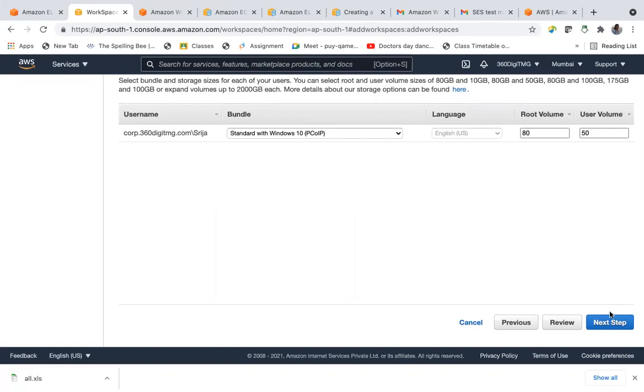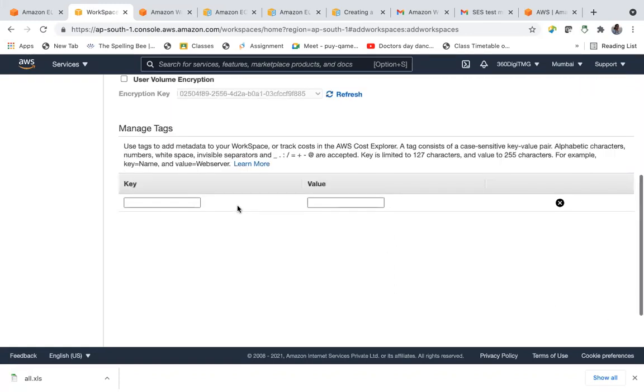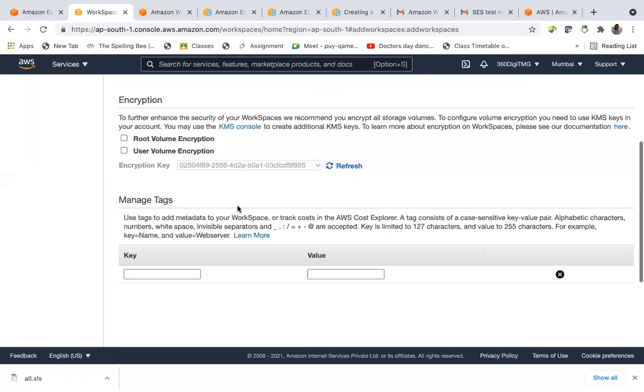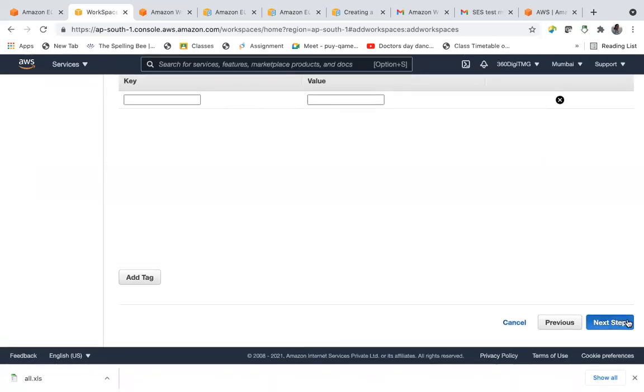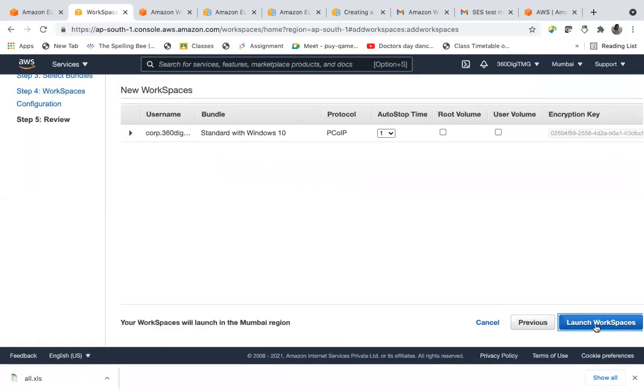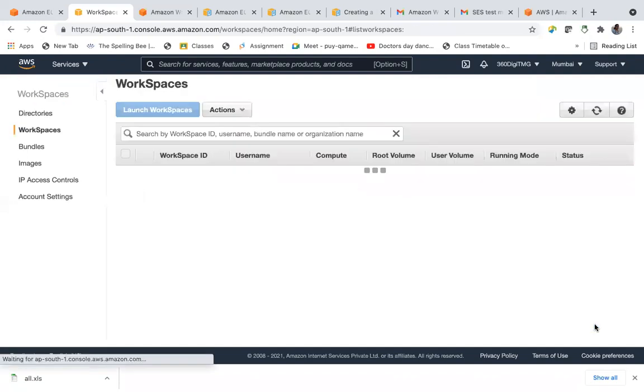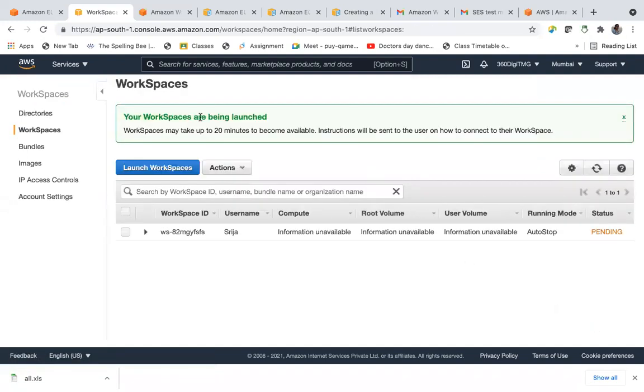Okay, next step. Key manage tags. Anyway, it's optional, I think. So let's skip. Launch workspace. So my workspace is done. It's launched, but status is pending.